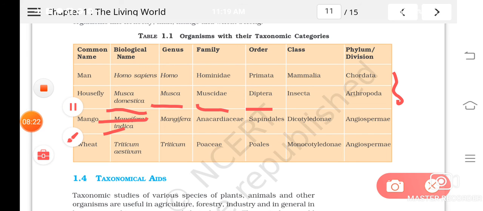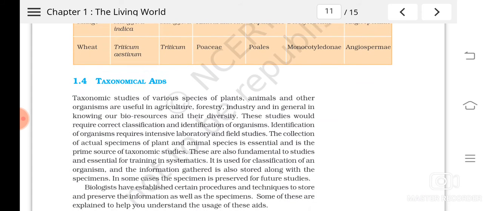Is it clear? Now we are going to study a new topic, that is taxonomical aids. So till now we have studied about taxonomy, isn't it? And hierarchical order of taxonomical categories, etc. Now next what we are going to study is taxonomical aids, means that helps us to identify or do the